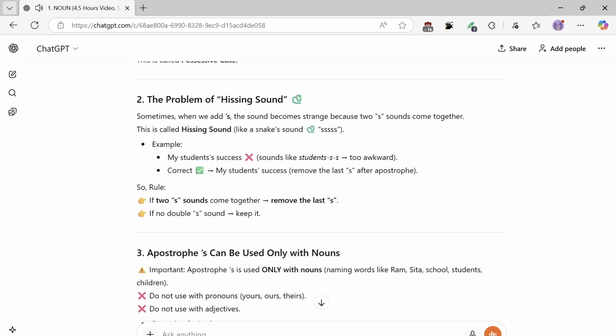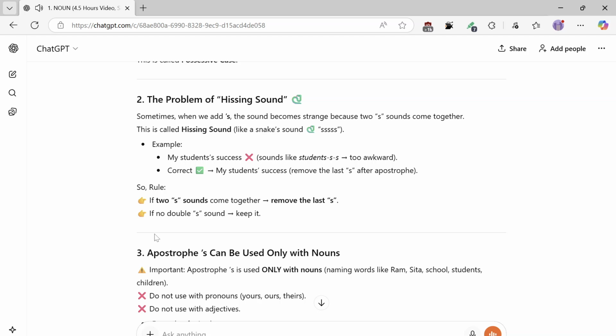Number 2. The problem of the hissing sound. Sometimes when we add s, the sound becomes strange because two s sounds come together. This is called a hissing sound, like a snake sound, sss. Example: my student's success sounds like student's s, too awkward. Correct: my students' success, remove the last s after the apostrophe. So the rule: if two s sounds come together, remove the last s. If there is no double s sound, keep it.